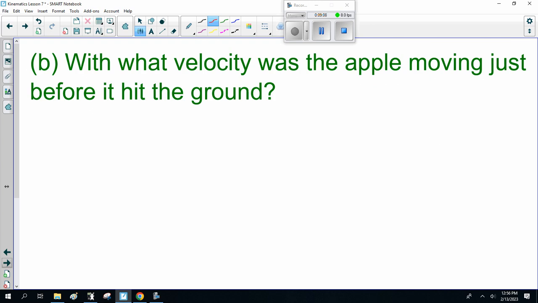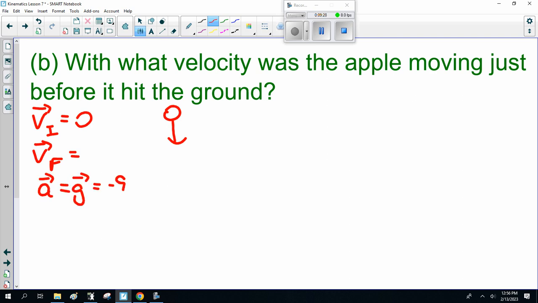With what velocity was the apple moving just before it hit the ground? That's V final. V initial, V final. Now, you don't have to rewrite this because you've got the data table just above you. I have to because I'm not flipping backwards and forwards.